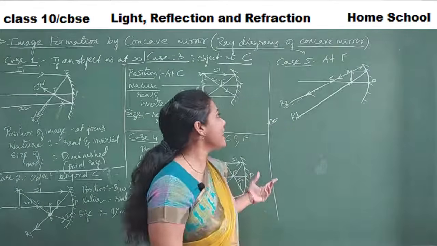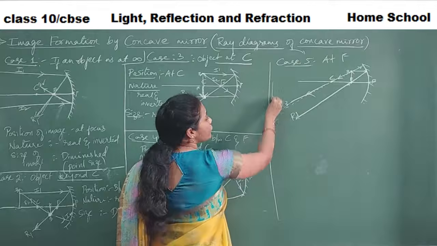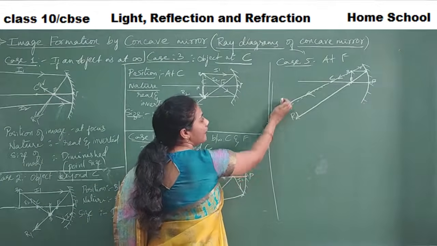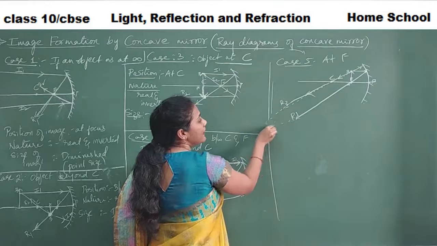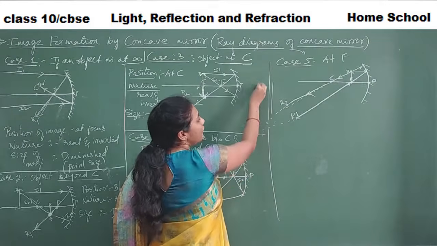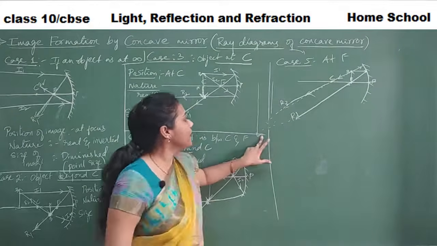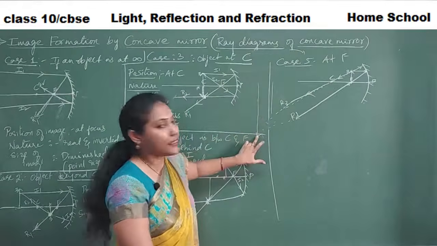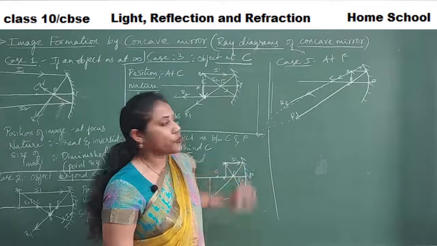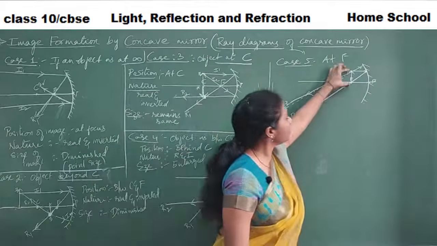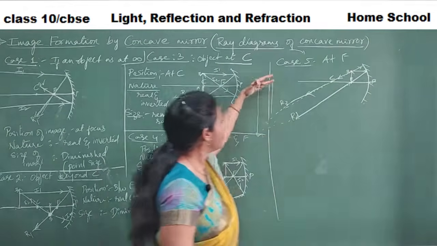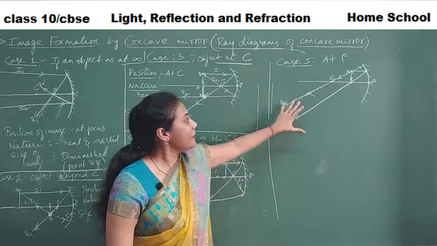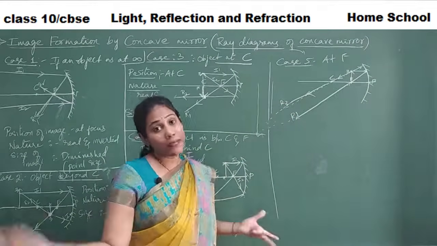So that's the reason for a very big image. If they are meeting somewhere very far, imagine these rays are coming, coming, coming, and they do meet very far away. Imagine here they are meeting. So this much from the principal axis, you draw an inverted arrow mark. See, this much image you will get. Okay, so where is the image forming in this case? It is forming at infinity.